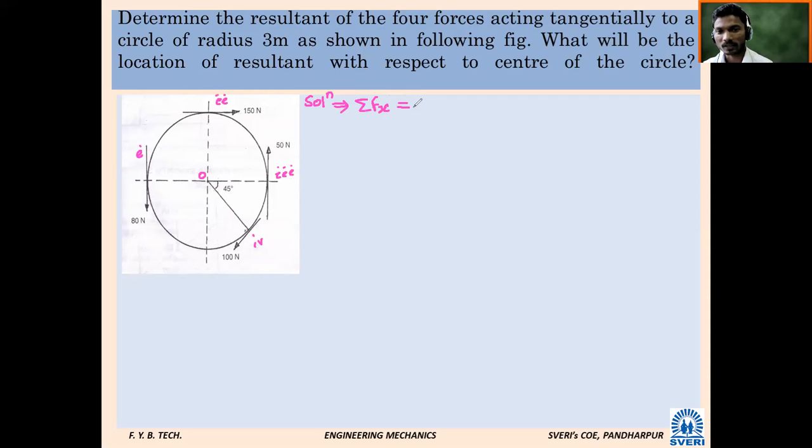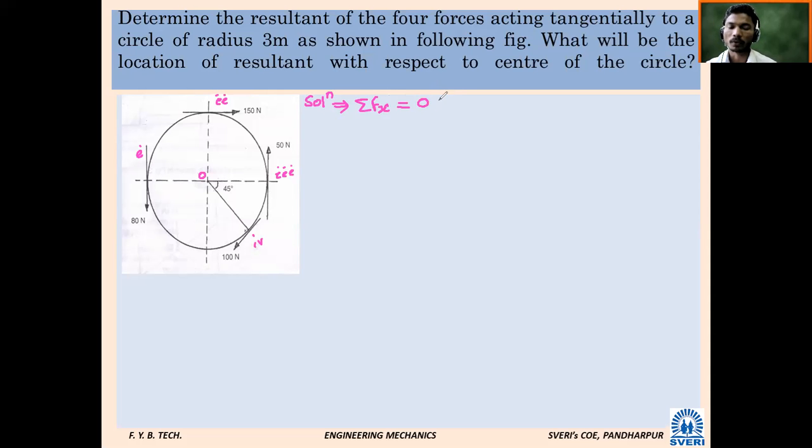At this stage you should be able to find summation Fx and summation Fy directly. The basic method is resolution of force into its x and y components. The x component of force number 1, 80 Newton, which is vertically downward, is zero because it is a vertical force.